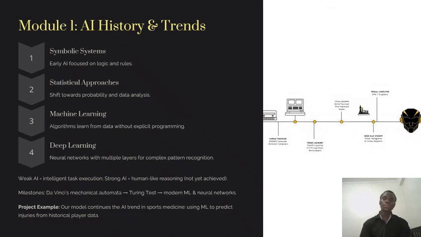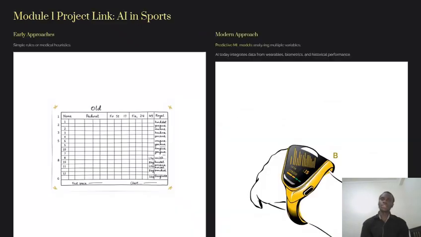So how does this trend link up with my project? In the past, most teams and sports people relied on simple rules or medical heuristic patterns. In this modern approach, we want to develop models like mine. My project embodies predictive learning models that analyze multiple data given to them simultaneously, because they can analyze them at once.